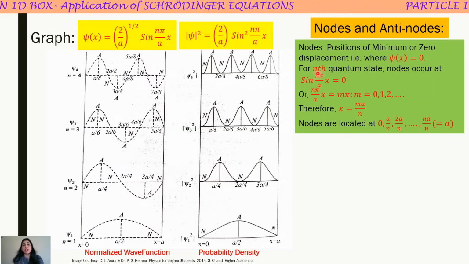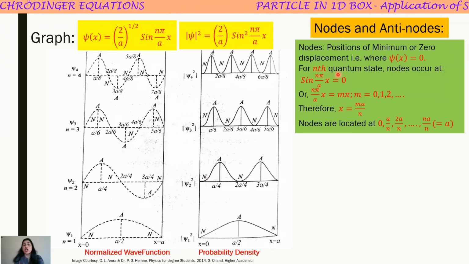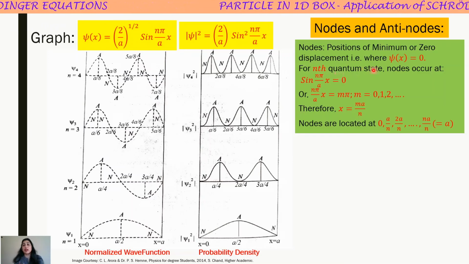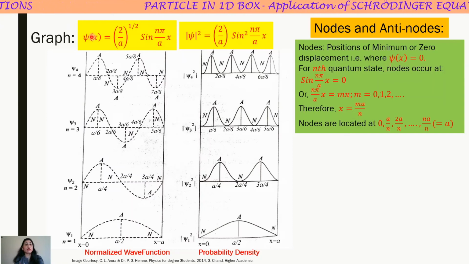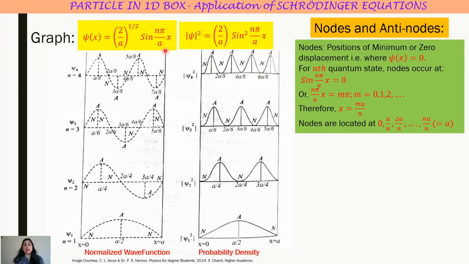In general, if I calculate the positions of nodes for nth quantum state, then how can I calculate? See, these are the points where psi x is equal to 0. So just put psi equal to 0. It simply gives us that sine n pi x by a is 0.